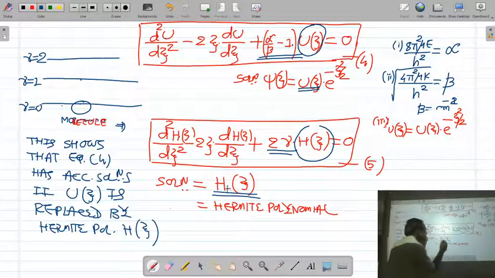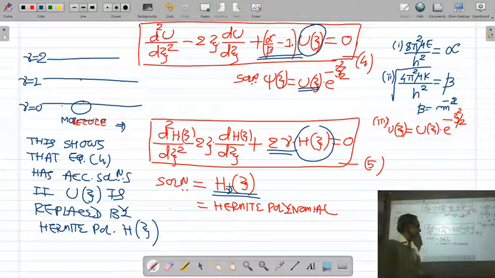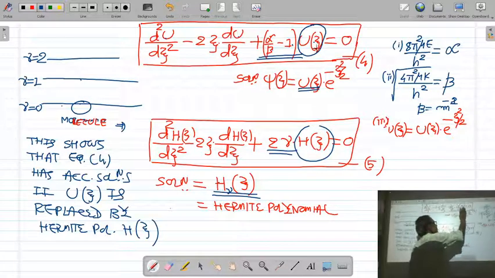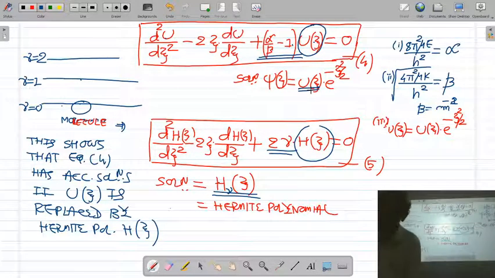This Hermite polynomial is a function of nu also. You have different Hermite polynomials for different values of nu. If you take nu is equal to 0, you will have h0(xi). If you take nu is equal to 1, you have Hermite polynomial h1(xi). If you take nu is equal to 2, you have h2(xi). So the subscript I have mentioned as nu. This comparison shows that our Schrodinger equation of harmonic oscillator has acceptable solution if you take this unknown polynomial as a Hermite polynomial.